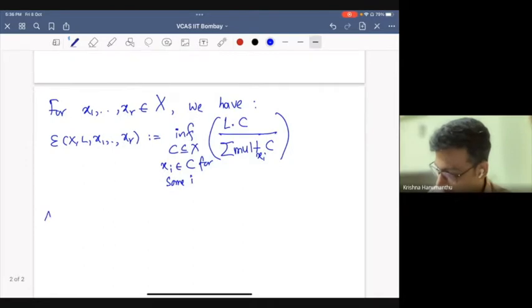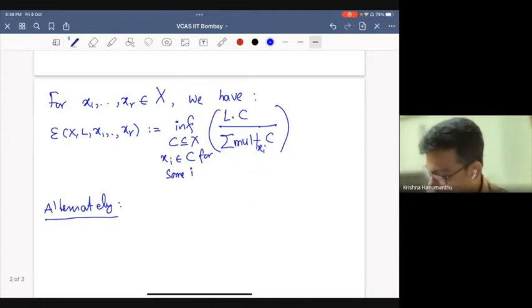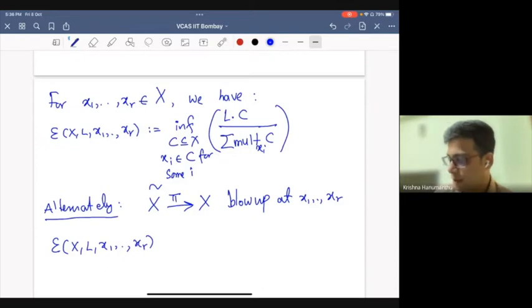And alternately, another way, which is useful sometimes, you can consider the blow up of X at the points x1 through xr. Let's call this pi. Then this has another avatar.